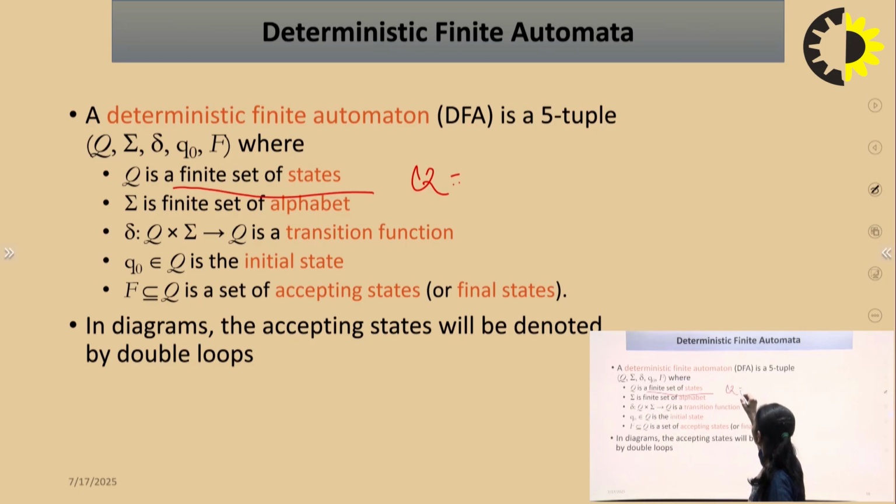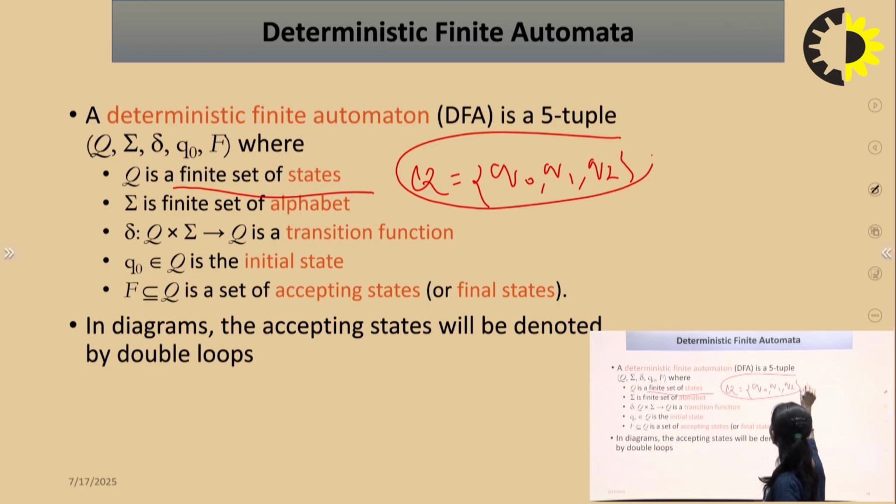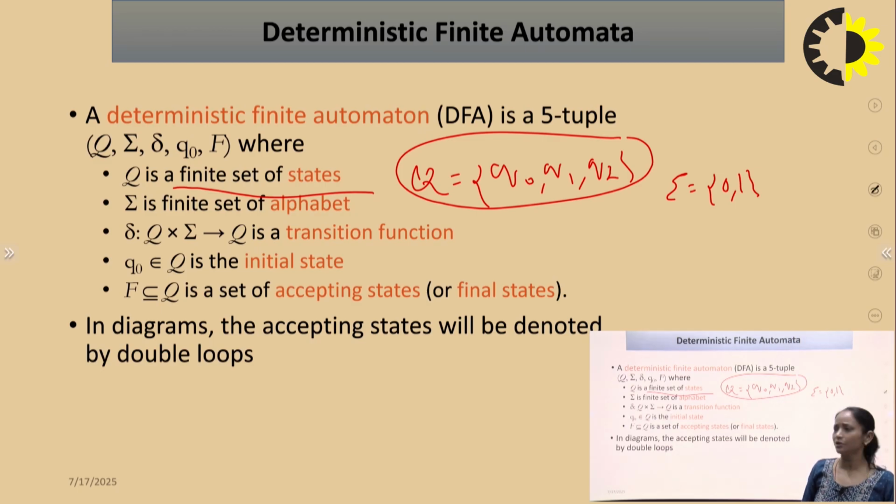Suppose the states in this system are Q0, Q1, Q2. Then the whole collection of states will be in capital Q, the finite set of states. Sigma is the finite set of alphabet, meaning suppose the input symbols are 0 and 1. So this is the finite set of alphabet or finite set of input symbols.